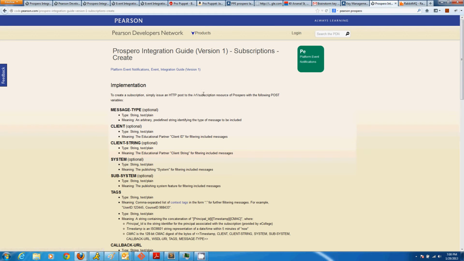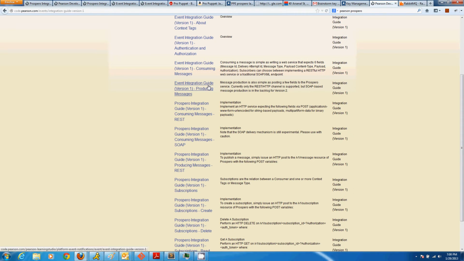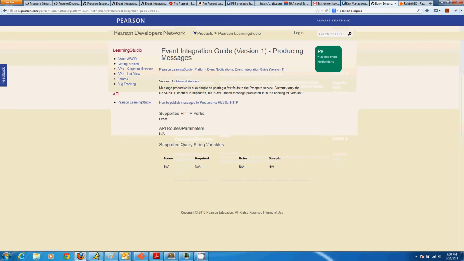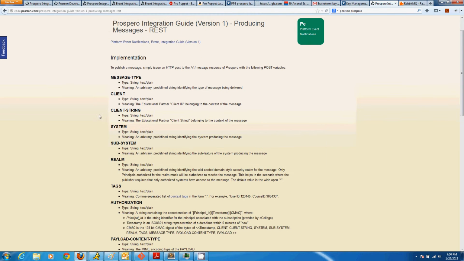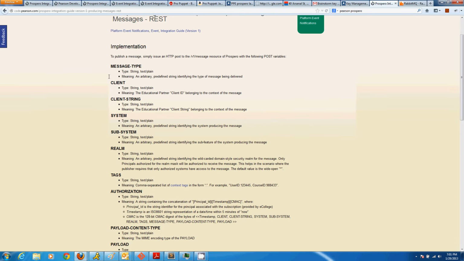So now that we've talked about subscription creation, let's talk about how to actually push messages onto Prospero. Go back to the integration guide, and we can look at producing messages. How to publish messages via RESTful HTTP. Look at that.